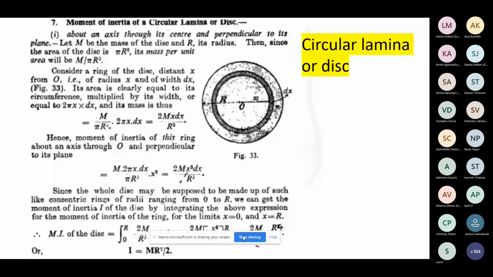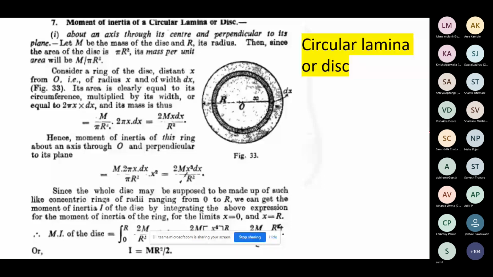Since it is a circular ring, we call it a circular disc because it is completely filled with the material throughout. So that is the difference between ring and disc. A ring is hollow and thin, but a disc has a certain thickness and is completely filled from the center to its radius, just like a CD-ROM disk. Here we need to find the moment of inertia for such a body, at the positions we can consider.